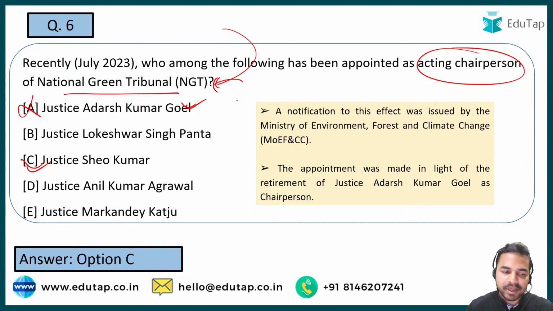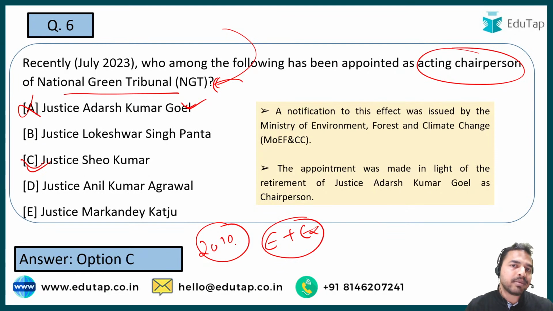So first of all, you have to tell me the year in which the NGT was established. The year is basically 2010. And guys, why exactly was it established? Basically, the NGT is a kind of tribunal which has been launched for the effective and expeditious disposal of cases. See guys, we see that a lot of cases are filed on different topics, but the legal cases filed for the protection of the environment, the conservation of the environment, or for protecting natural resources, those are being undertaken by the NGT, that is the National Green Tribunal. I hope this is clear to all of you guys.